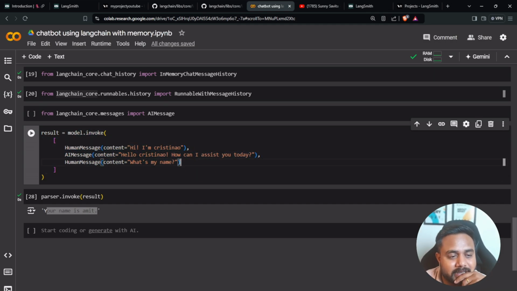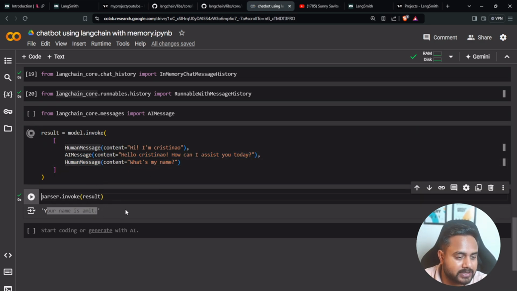This thing is actually called instruction fine tuning. We are providing instruction to my model, and based on that, it is generating an answer. So this is the human message, and we are also providing this AI message. This AI message means we are saying, this is your message, this is the model generated message, and based on that, provide the next answer. That's it. So let's see what it is generating now.